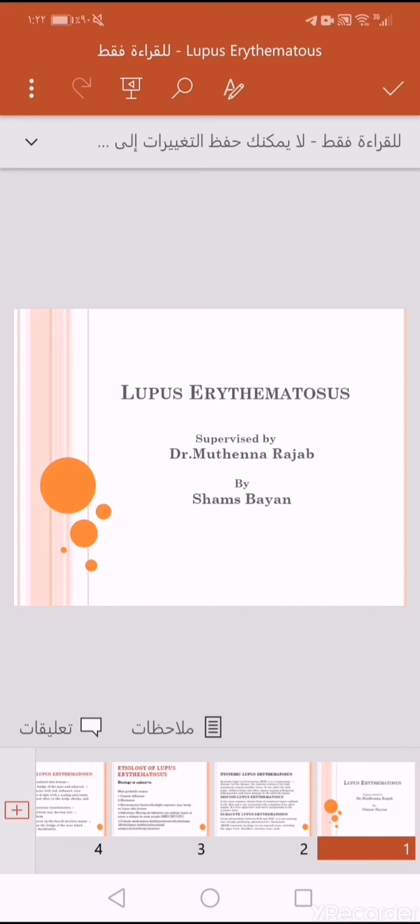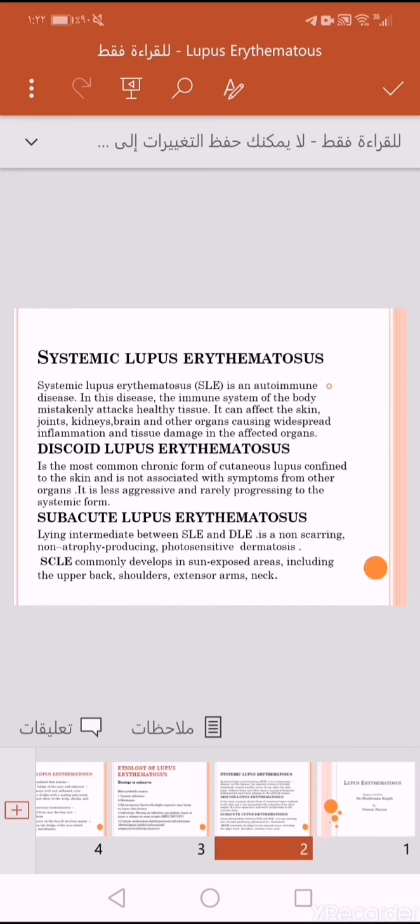Bismillahirrahmanirrahim. Our subject today is lupus erythematosus. Lupus erythematosus is an autoimmune disease in which the defense cells of the body attack the connective tissue and organs. There are three types of lupus erythematosus, which are systemic, discoid, and subacute.